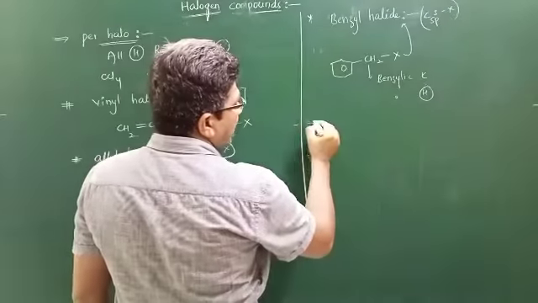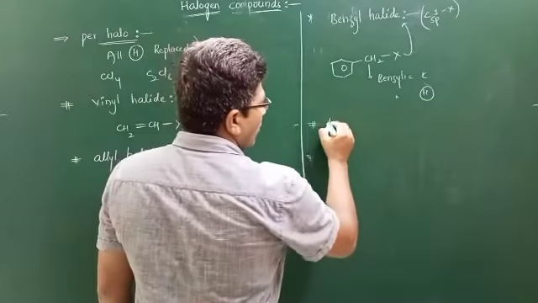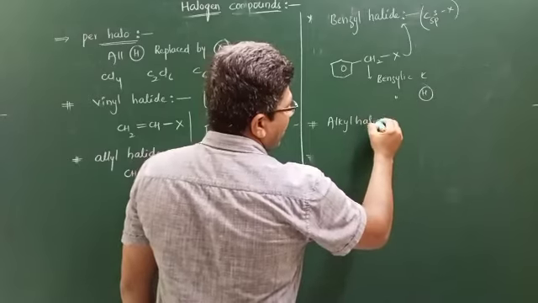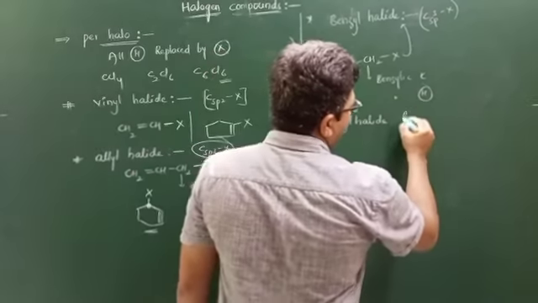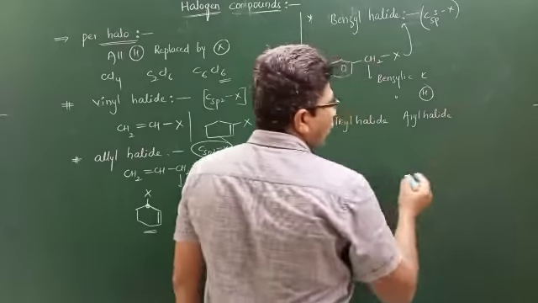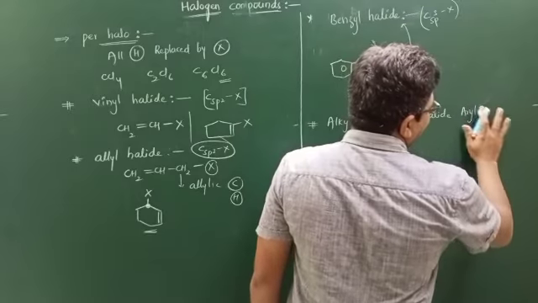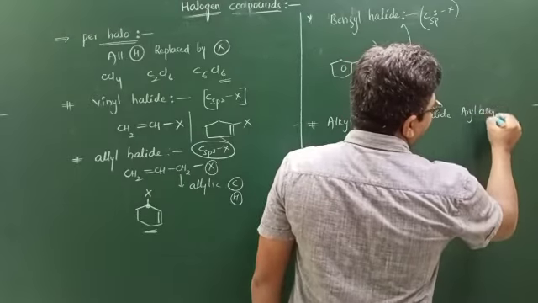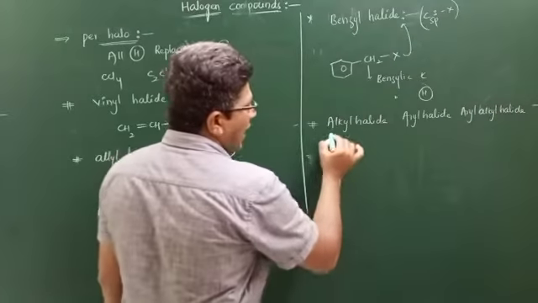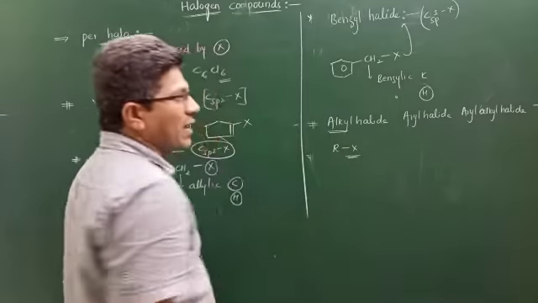Next, see the comparison between alkyl halides and aryl halides. Go to alkyl halide. See the variation: the alkyl group, that is R, attached to a halogen is known as an alkyl halide.